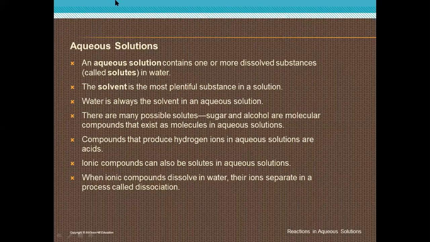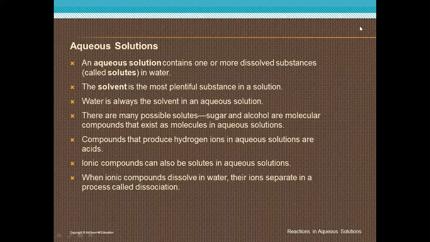So an aqueous solution contains one or more dissolved substances called solutes in water. The solvent is the most plentiful substance in a solution, present in a large amount. Water is always the solvent in an aqueous solution. As we make a solution, we must add water to any solid substance to be dissolved in it.